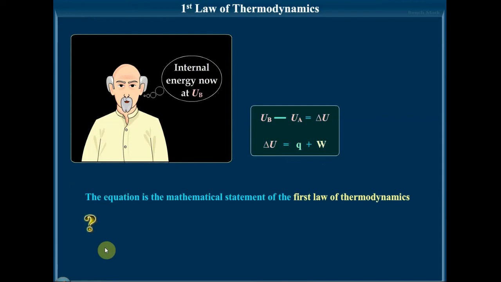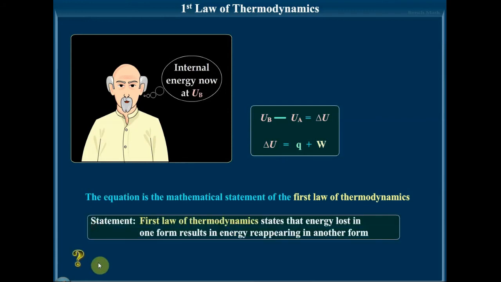We have problems to do based on the first law of thermodynamics. The first law states that energy lost in one form results in the energy reappearing in another form. That is, energy is conserved. In other words, the total energy of an isolated system is a constant. So this is actually the first law of thermodynamics.